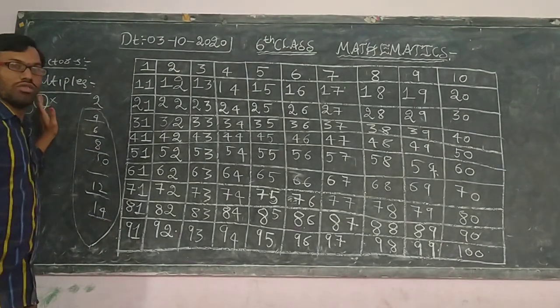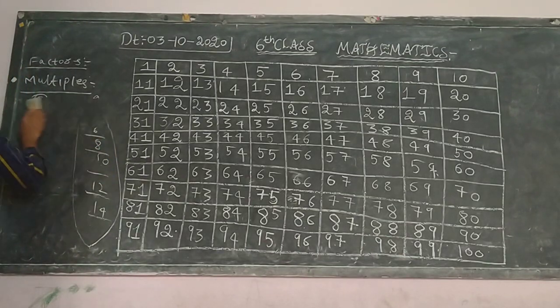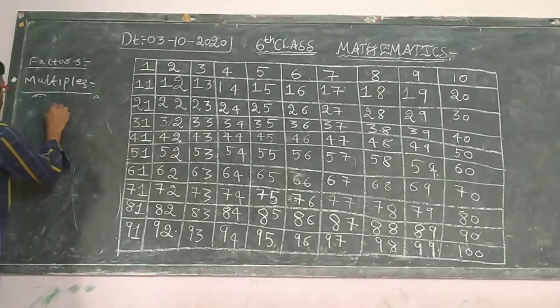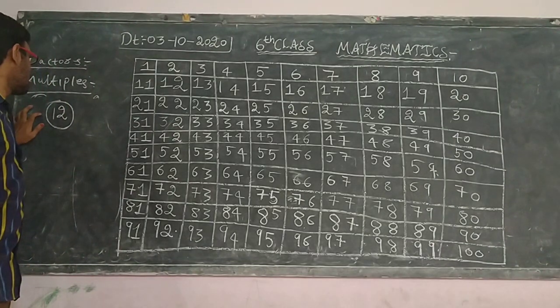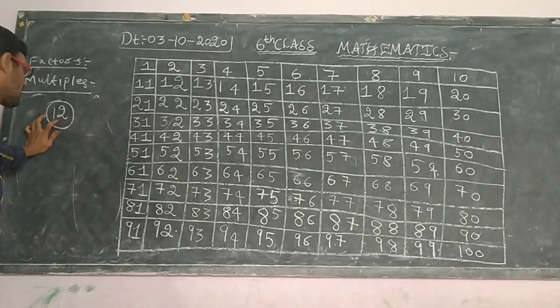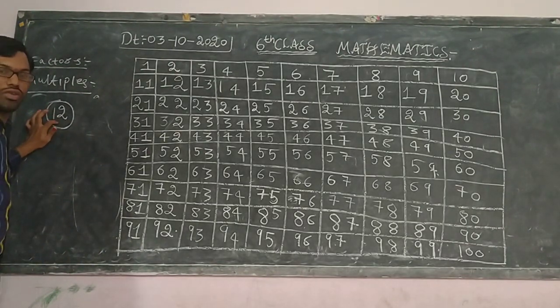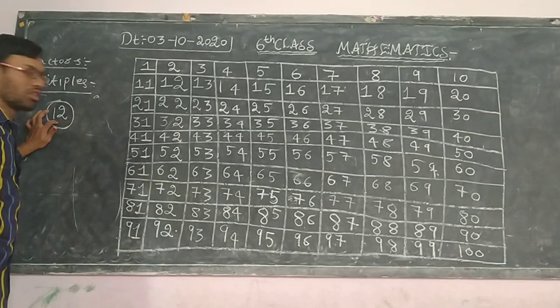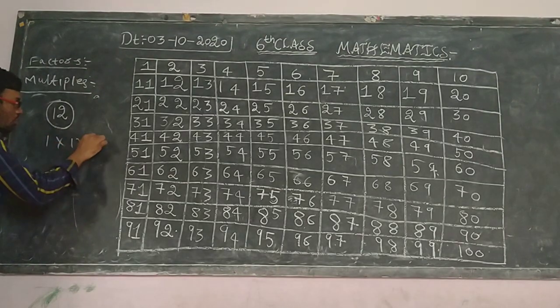Next, after multiples, what are factors? Suppose you take any number, children, just listen carefully so that you can understand very well. Suppose you take the number 12. The factors of 12 are the numbers in whose tables 12 appears as a result. Those numbers are called the factors of 12. In the 1 table, 12 will be there, so 1 into 12 is 12.